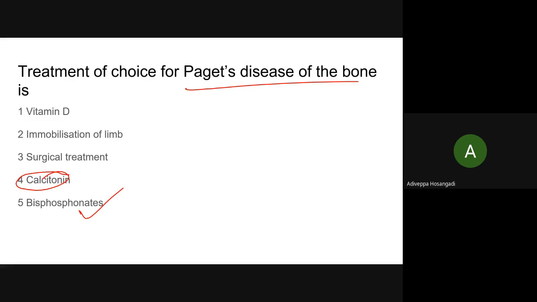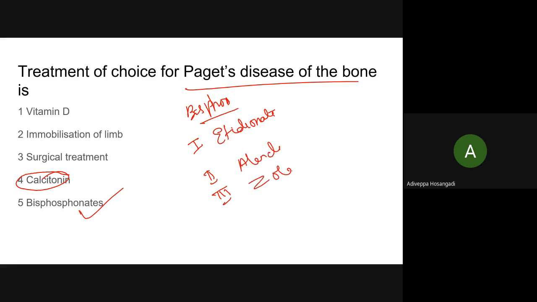I wanted to tell you one more thing. Bisphosphonates, there are three generations, first, second, third. First generation, it is etidronate. Okay, we'll not go there. Just remember alendronate and zoledronate. I should have told this in osteoporosis, but anyway, I will tell you now.